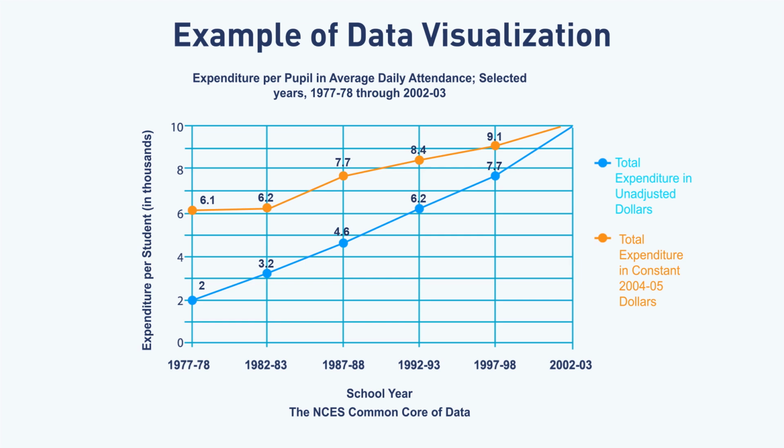The total expenditure in unadjusted dollars is shown in the blue color line at the highest 7.7, and the total expenditure in constant 2004-05 dollars appears in orange color at the highest 9.1.